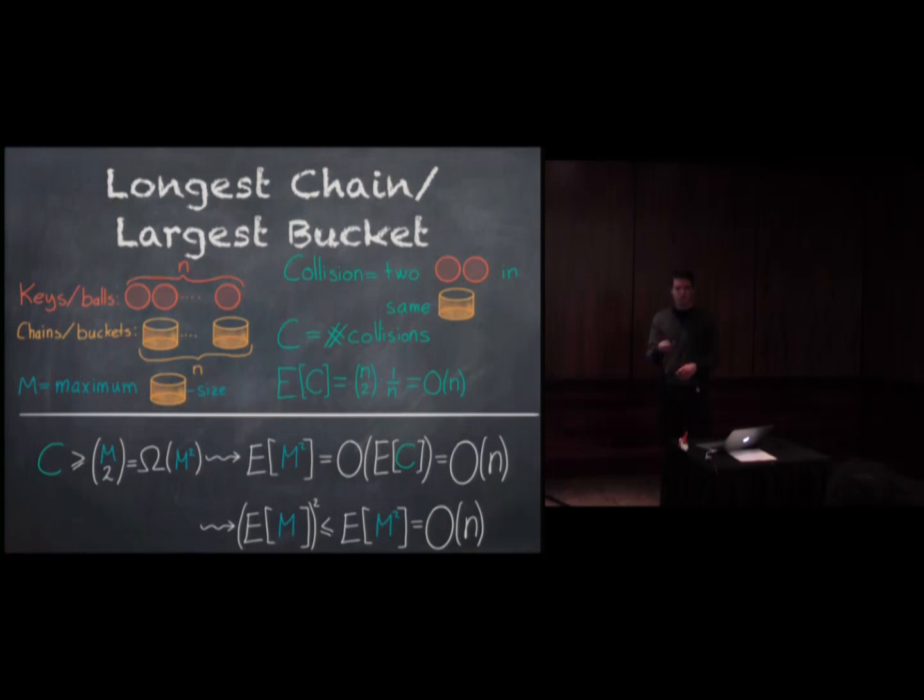And this expected value squared is less than the expected value of the squared. You can either see this is just Jensen's inequality because x squared is a convex function, or you can see it because the right side minus the left side is actually the variance, it's non-negative. So either way, this implies that the expected max load is square root n.